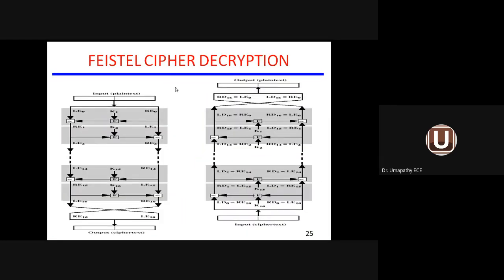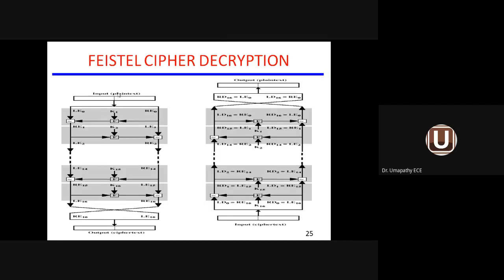It is shown in the form of a diagram. So whatever I told you is shown in the form of a diagram. Center one, key processing. Left hand side, left block. Right hand side, right block. Swapping. This exchange shows swapping after permutation. What do you mean by permutation? Permutation means each and every round is said to be a permutation. After each and every round, the combination keeps on changing. So after doing n number of rounds, I am swapping. After swapping, I am forming the ciphertext information.